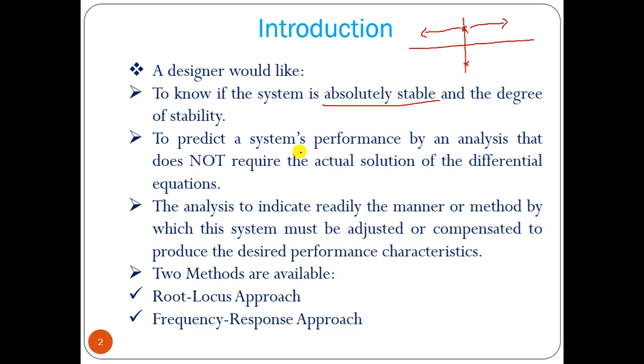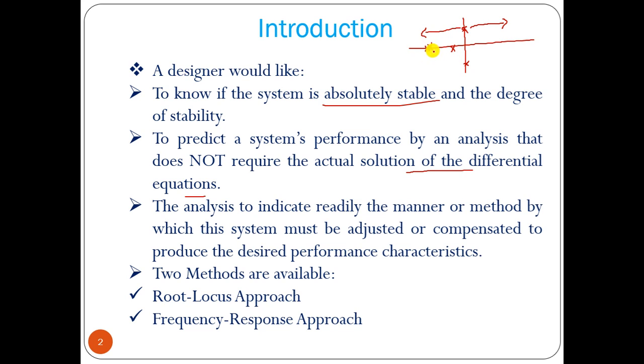To predict system performance by an analysis that does not require the actual solution of the differential equation, if we know the transfer function of a linear system, we can find out the system performance. That means if we have poles on the real axis, the response should be overdamped.